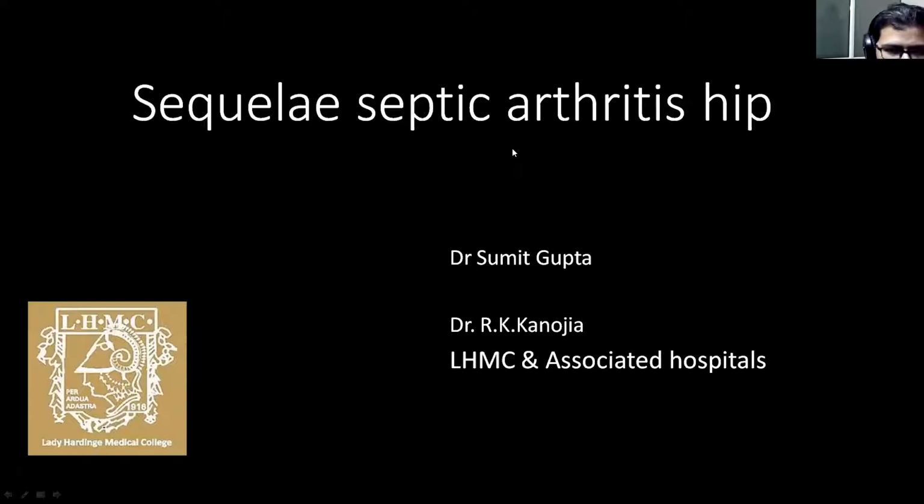Sequelae of septic arthritis of the hip is a common disorder, and postgraduates are very likely to get a long case of this entity. So in sequelae of septic arthritis hip, as you know, septic arthritis is an emergency.